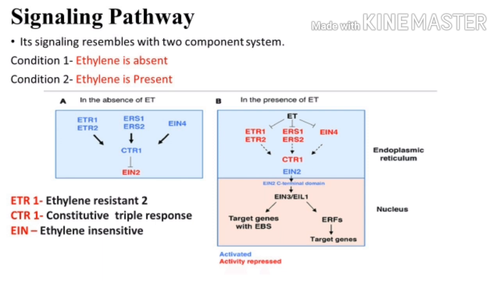See, these reactions are taking place in the endoplasmic reticulum and nucleus, and there is EIN2, that is ethylene insensitive 2. It cannot directly enter into the nucleus. That's why there is a need to convert it into EIN3. So it will convert into EIN3, and this EIN3 will go into the nucleus, which will further activate the ERF, and it will give the ethylene response. So this is the signaling pathway of ethylene.